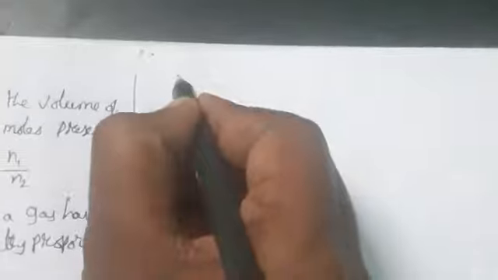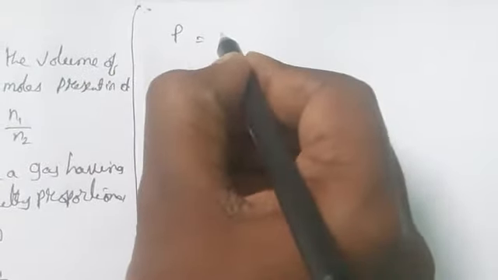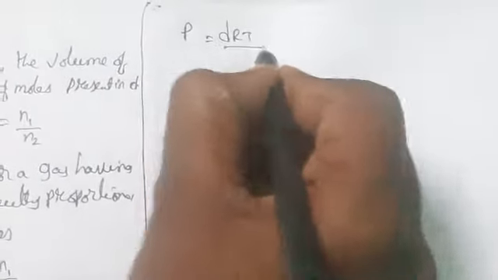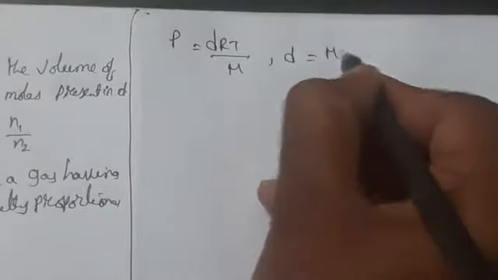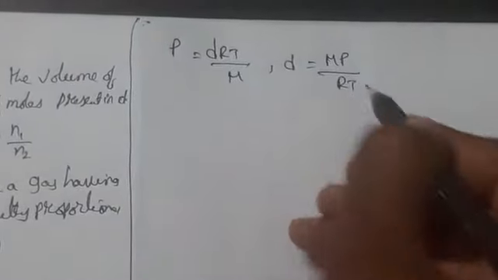Now coming to density. When we take density, P equals dRT by M, where d equals MP by RT.